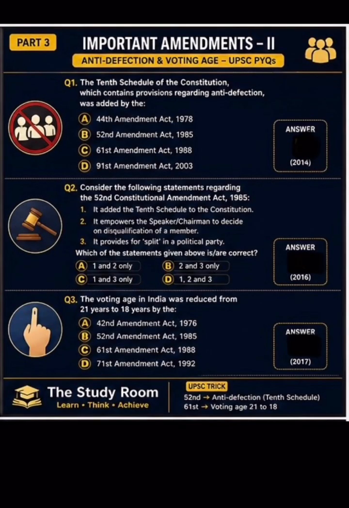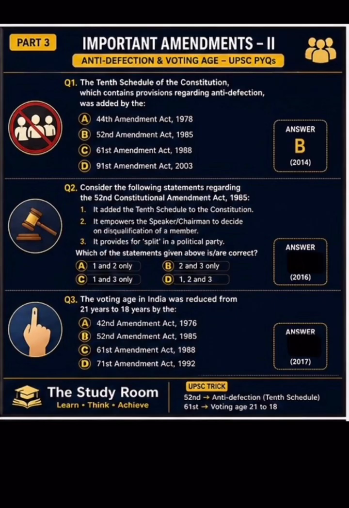The 10th schedule of the Constitution, which contained provisions regarding anti-defection, was added by 44th Amendment Act, 52nd Amendment Act, 61st Amendment Act, and 91st Amendment Act. Here the correct answer is option B. 52nd Amendment Act के थ्रू इसको ऐड किया गया था.